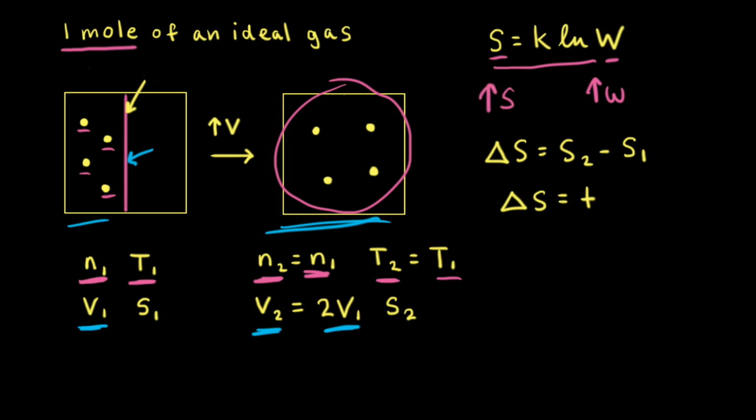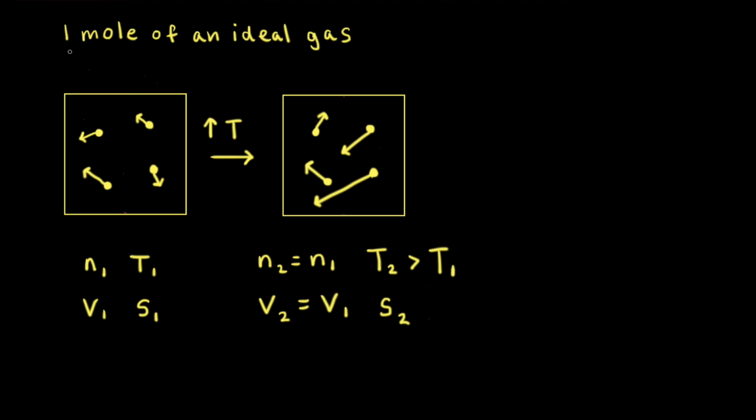Therefore, we can say that S2 is greater than S1. And thinking about the change in the entropy, delta S, if S2 is greater than S1, then S2 minus S1 would be a positive value. Therefore, the change in entropy for the free expansion of a gas when the temperature is constant is positive.